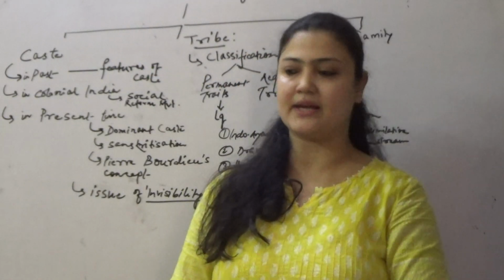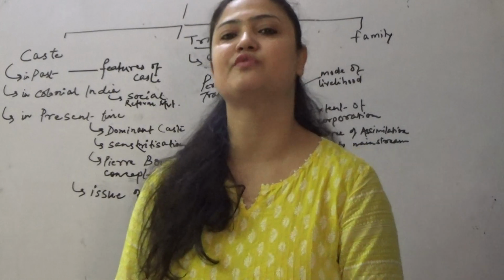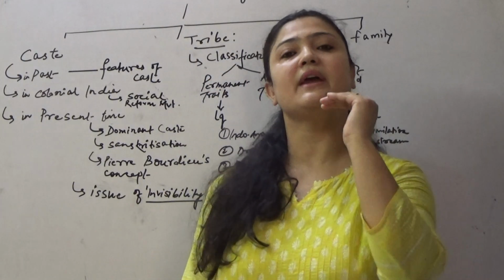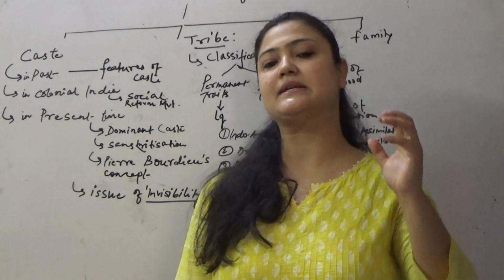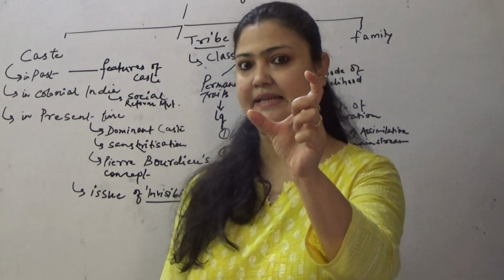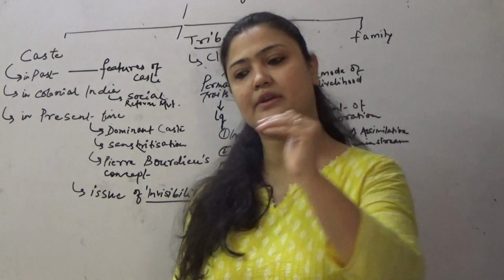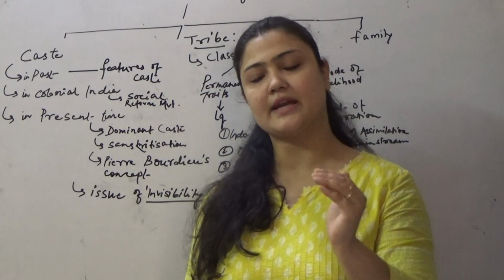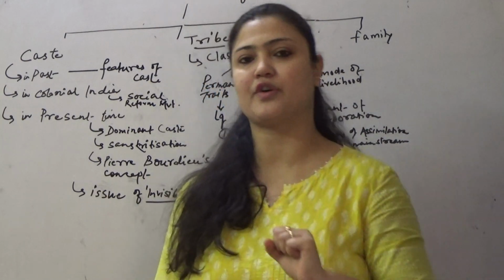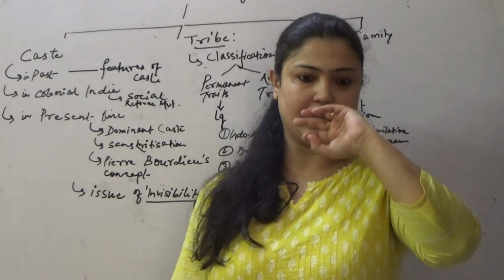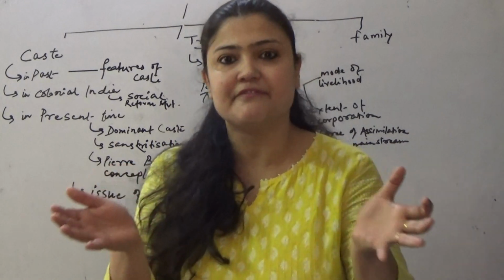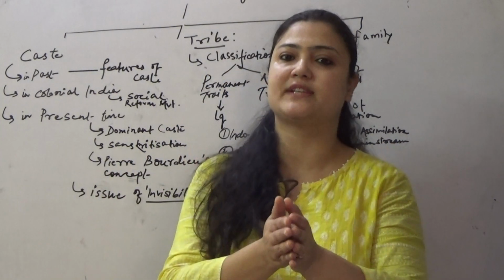Tribes, the forest dwellers, the original inhabitants of the forest, have been exploited more. Why? Because of the word Dikku: when they say outsiders, the Dikku entered into the forest. The outsiders entered the forest. They exploited the forest produce. They also exploited their culture and their artifacts. They used them for their own selfish motive.